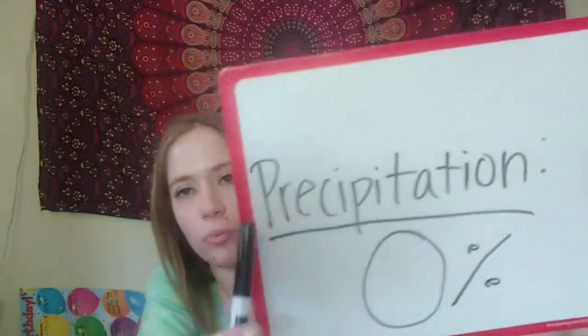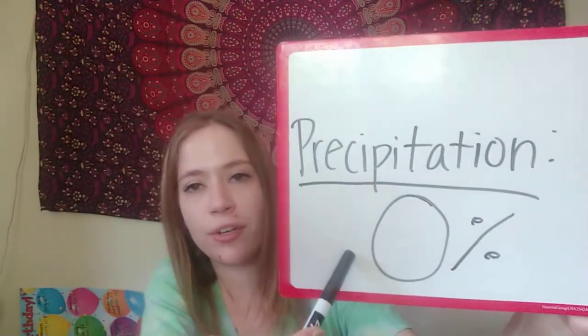Boy, I bet some of you are glad that precipitation is not on your spelling word list, because that is a fun word to spell. Okay, so I'm seeing 0%. So precipitation, 0%. And that makes sense because usually when we have that blue line straight across like that, it means that there is going to be no precipitation.